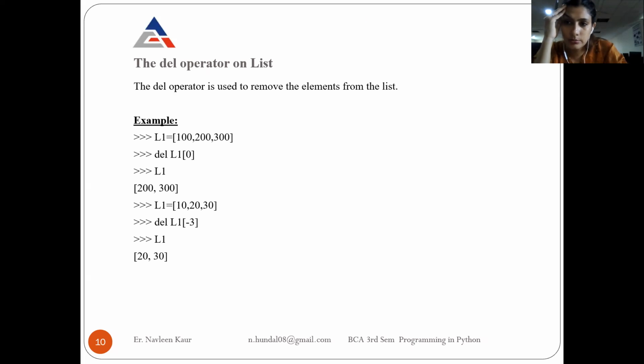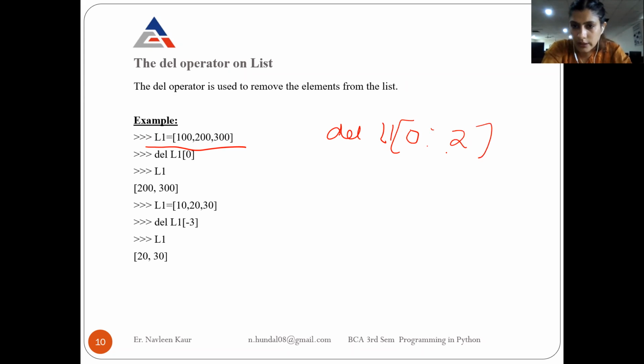Using this method, I can delete one element at a time, right? But if I am interested in deleting more elements, how can I do that? Suppose this is the list I have and I want to remove more than one element out of it. I can write del L1 0 till 2, giving the indexes like this.